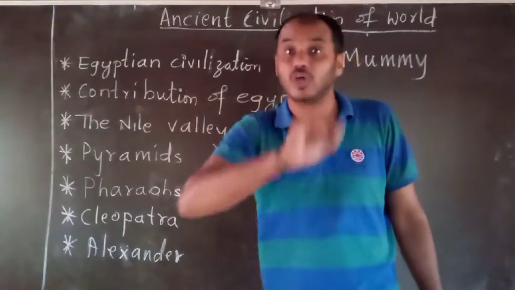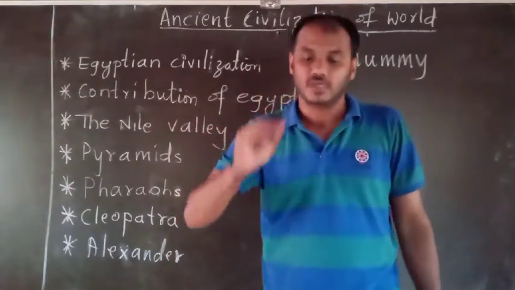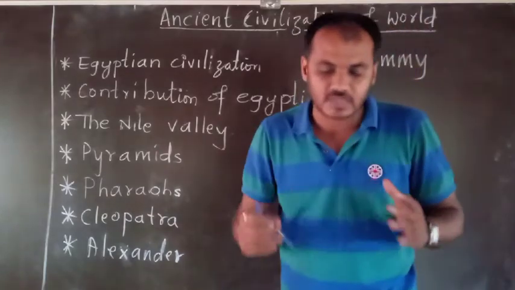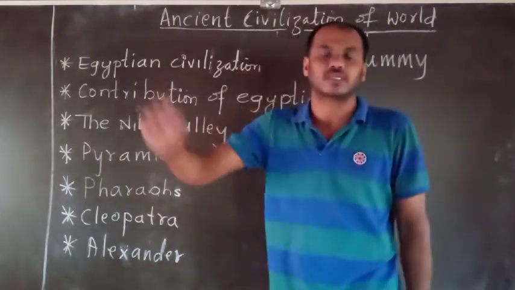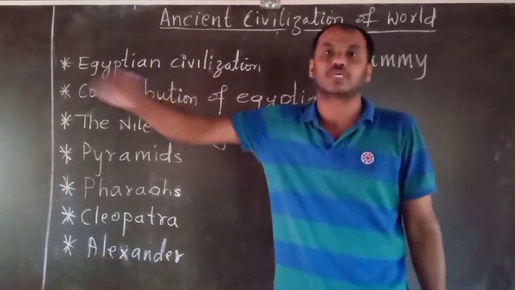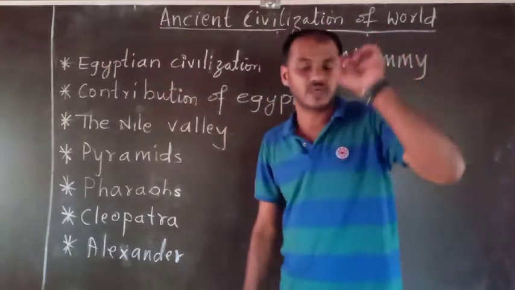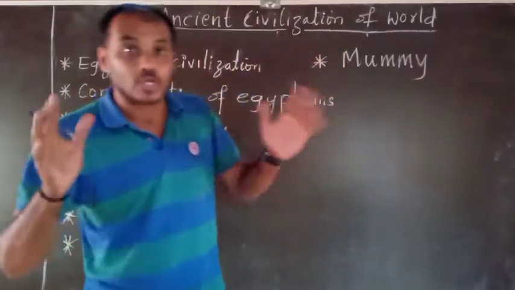So it is called hieroglyphic writing. Remember, the question may come. It consists of small drawings. Which writing did the Egyptians invent? Hieroglyphic writing. The question may come. So hieroglyphic writing is the contribution of Egypt.